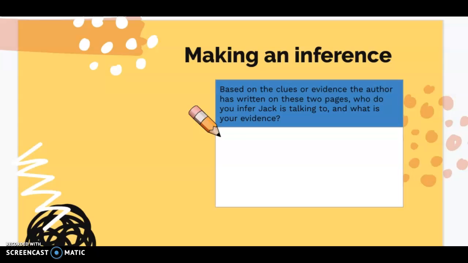Based on the clues or evidence the author has written on these 2 pages that we just read, who do you infer Jack is talking to, and what is your evidence?